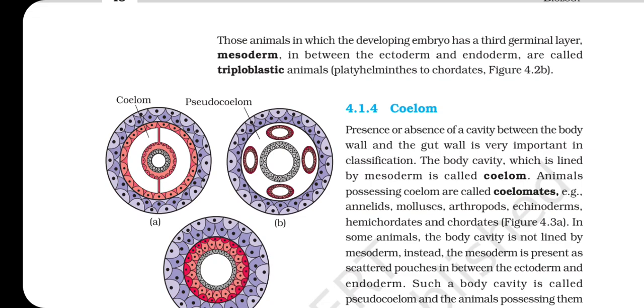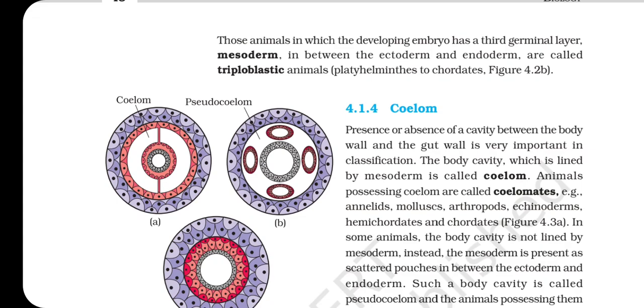Coelom. Presence or absence of a cavity between the body wall and the gut wall is very important in classification. The body cavity which is lined by mesoderm is called coelom. Animals possessing coelom are called coelomates, that is Annelida, Mollusca, Arthropoda, Echinodermata, Hemichordata and Chordata. In some animals the body cavity is not lined by mesoderm.